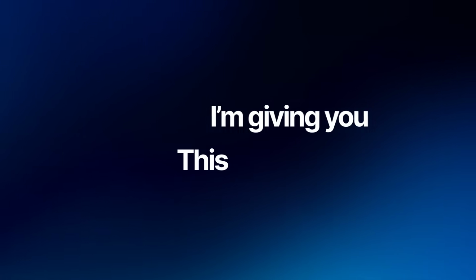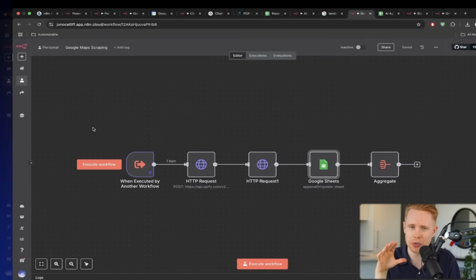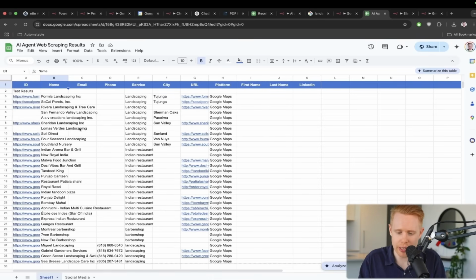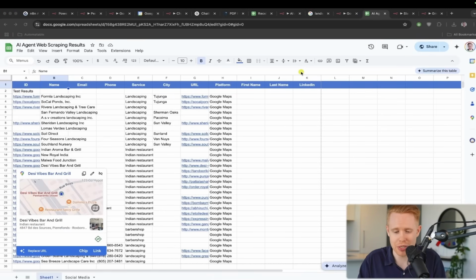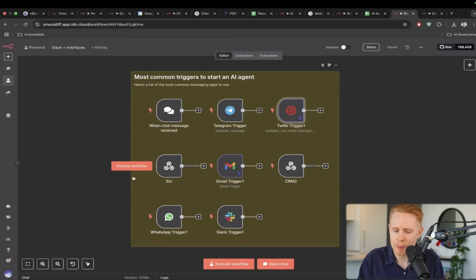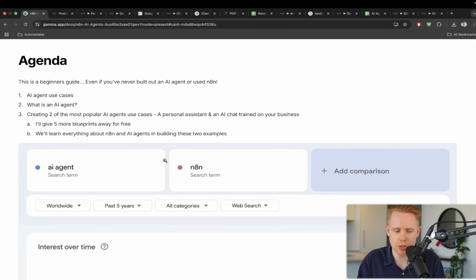I'm actually going to give you all of these blueprints 100% for free for you guys to download and use, with a step-by-step video showing how to build these out. But today, by the way, with that last workflow, we just pump results into this particular Google Sheet right here. Essentially today we're going to be building out our first AI agent together.